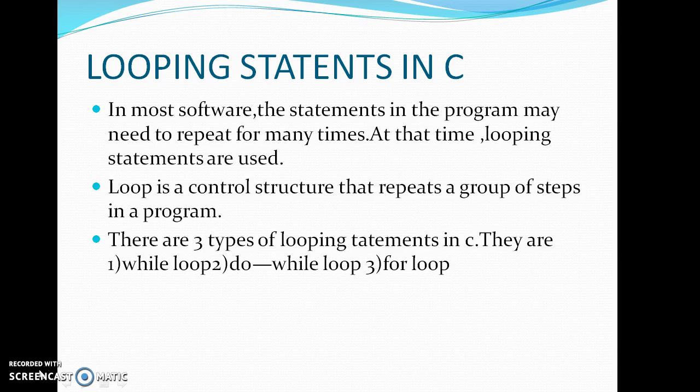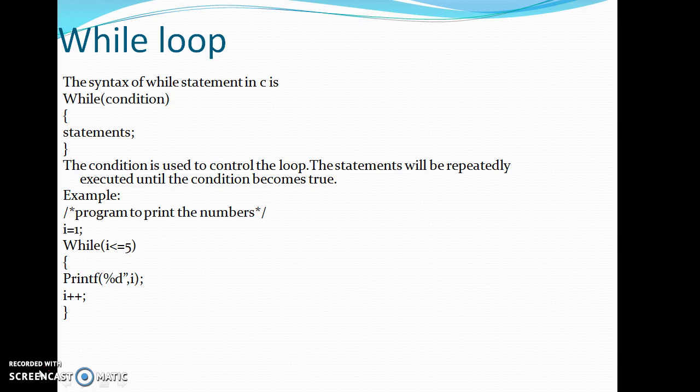In C language, there are three types of looping statements. They are while loop, do while loop, and for loop. So let us discuss one by one. The first one is while loop.